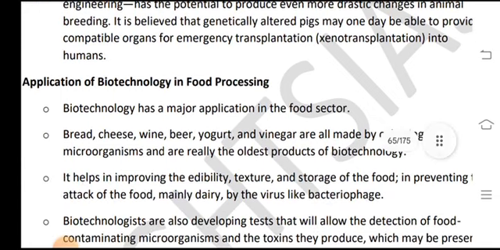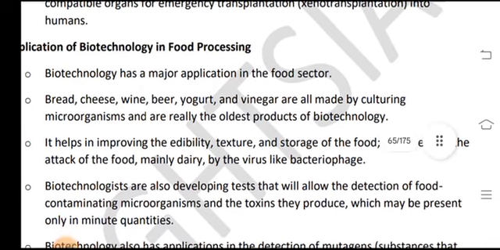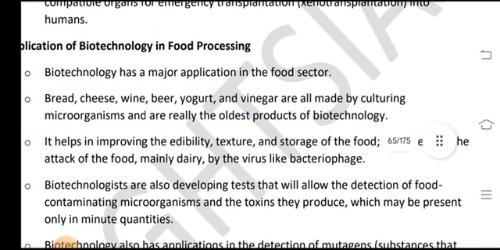Application of biotechnology in food processing. Biotechnology has other major applications in the food sector. Bread, cheese, wine, beer, yogurt and vinegar are all made by culturing microorganisms and are really the oldest productions of biotechnology. It helps in improving the edibility, texture and storage of food,